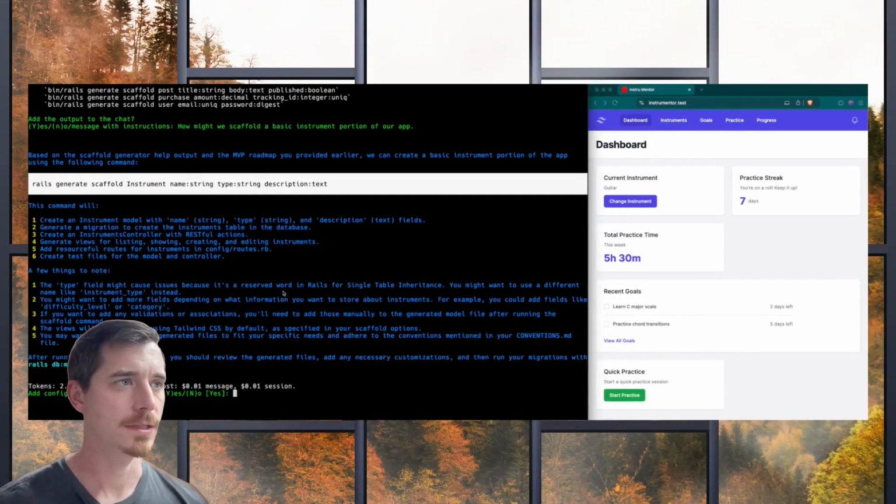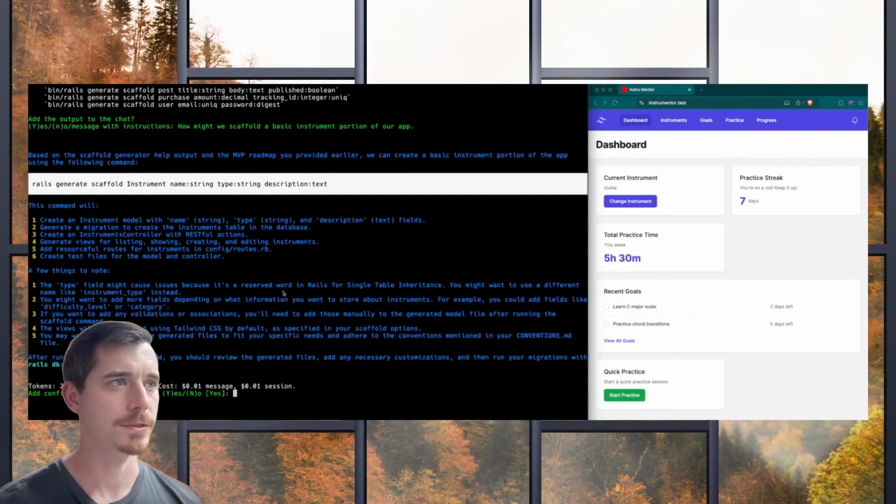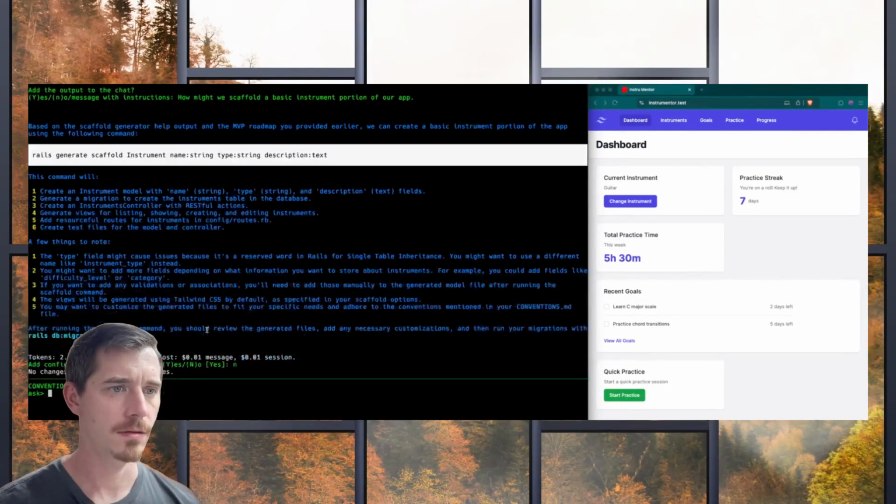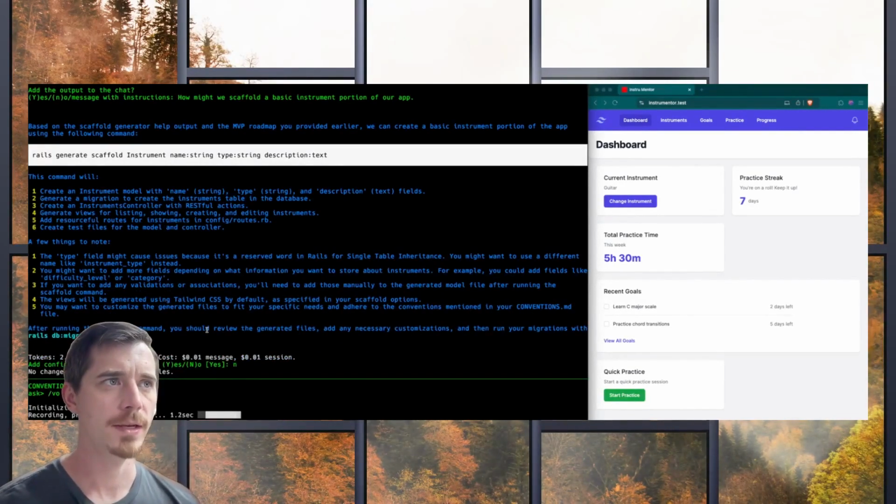Type field might cause issues because it's a reserved word. Then why did you suggest it? Yes, of course. What is type for? Name string, type string. Type. No. Okay. Why did you add the type string field?